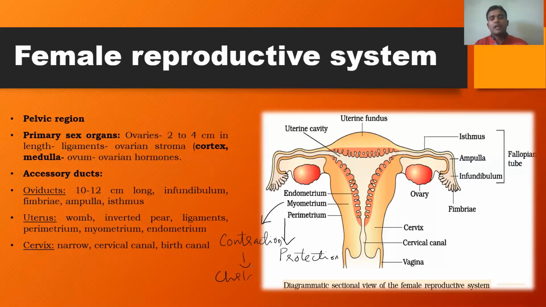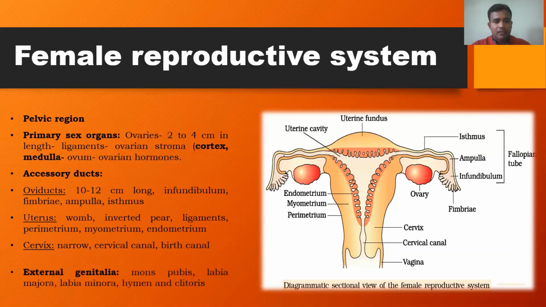So during parturition, the contraction of the uterine wall is mainly because of the myometrium. And the endometrium is the site of implantation. Implantation is nothing but the attachment of the blastocyst. The degeneration of this endometrium results in menstruation. That will be discussed later again.